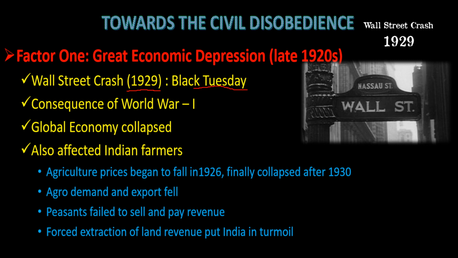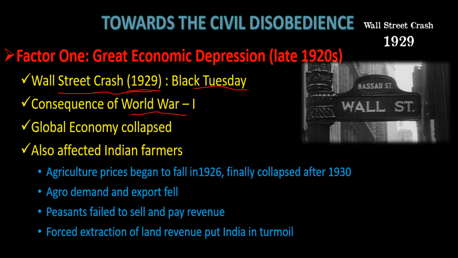So how? The Wall Street collapse somewhere had its roots in World War I also. As a result, the US economy collapsed. All the economies were connected at that time. The US economy collapsed, obviously the German economy also collapsed. Then the other markets also collapsed, like England, France, and others.